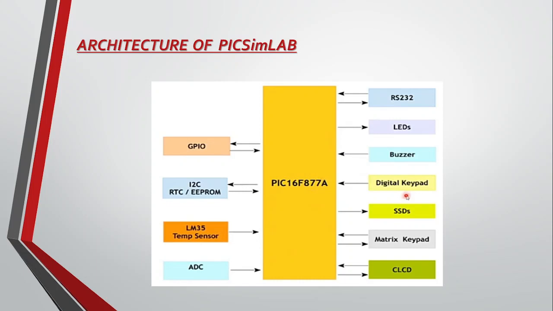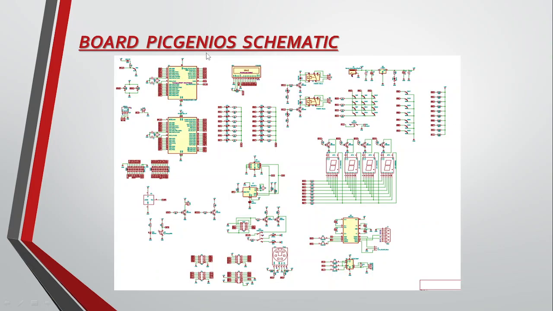Architecture of the PICsimLab. The microcontroller we are using for our project is PIC16F877A. Some of the peripherals of this microcontroller are LEDs, buzzer, digital keypads, SSDs, matrix keypad, CLCD display, analog to digital converter, temperature sensor, EEPROM which comes under types of ROM, that is read-only memory, and GPIO. This is the PCB design of the board PICGenius schematic, where this is the LED display, this is the DC motor, this is the CLCD display, and these are some of the other components of the board.